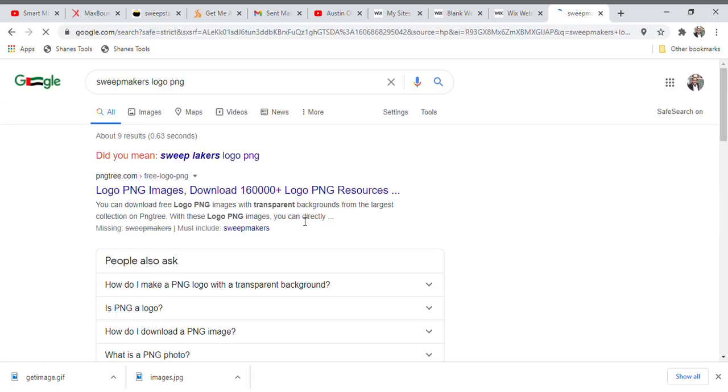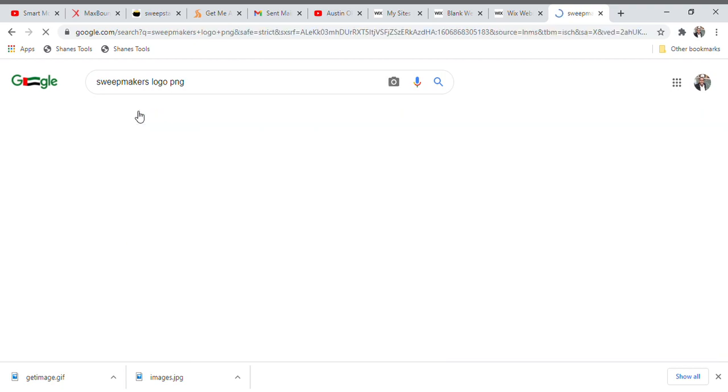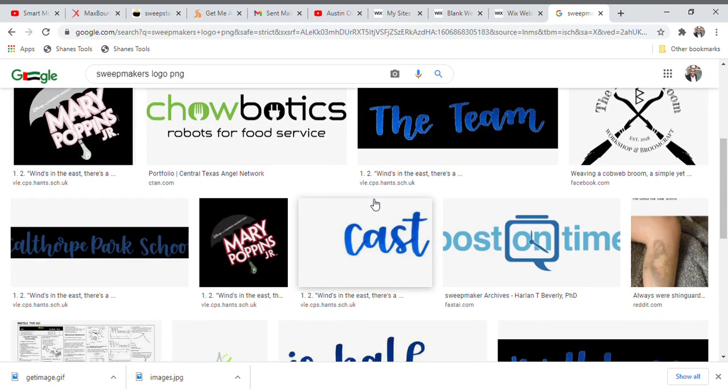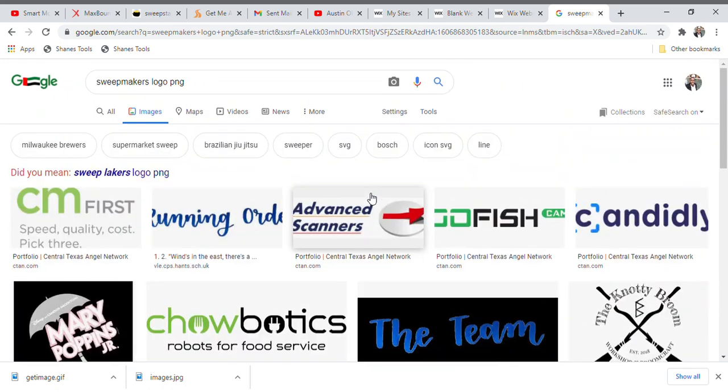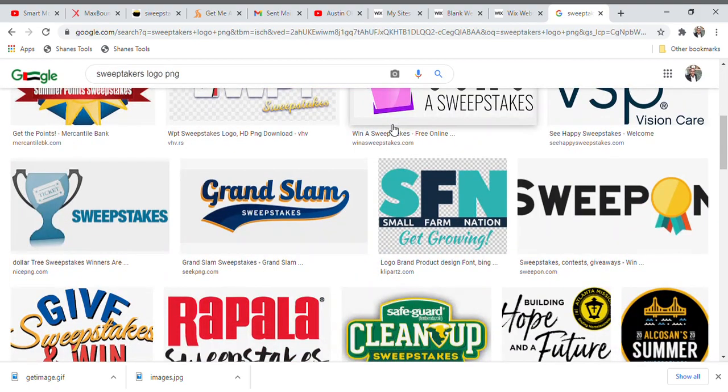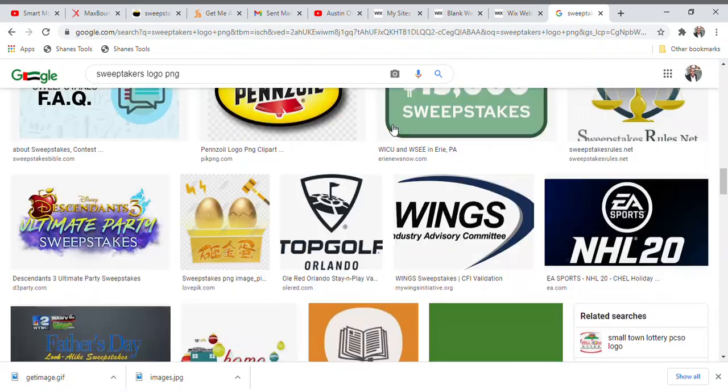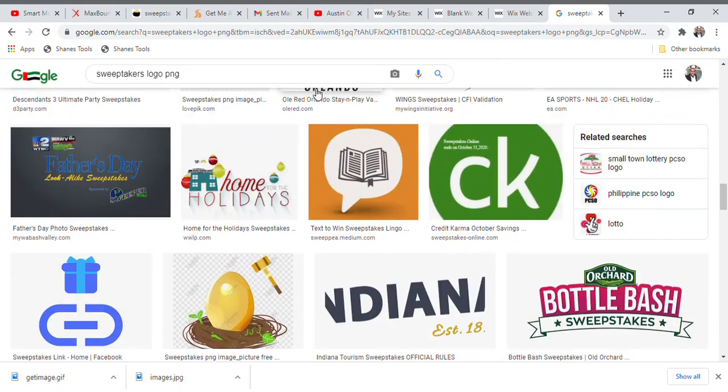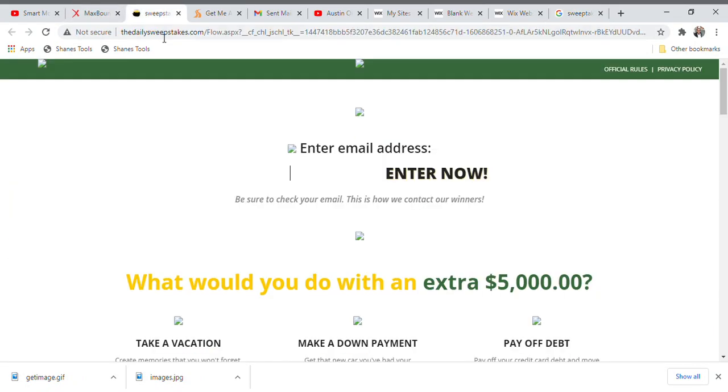When you type it, it is going to give you images that have it attached to it, guys. Sorry, not sweep maker, sweep takers. When you click on it, it's going to search and bring out all the logos.